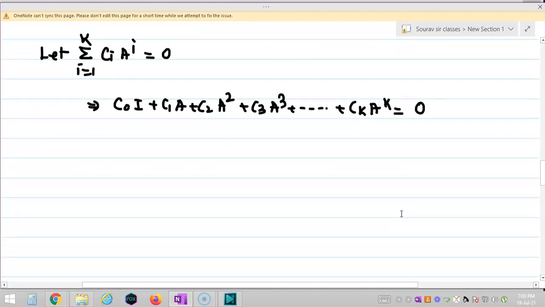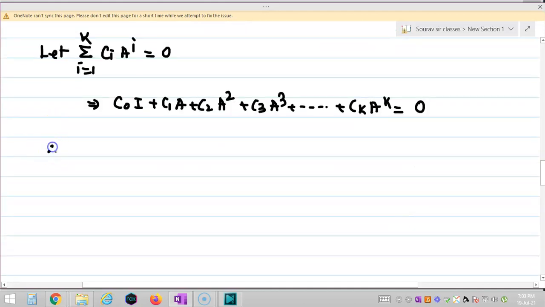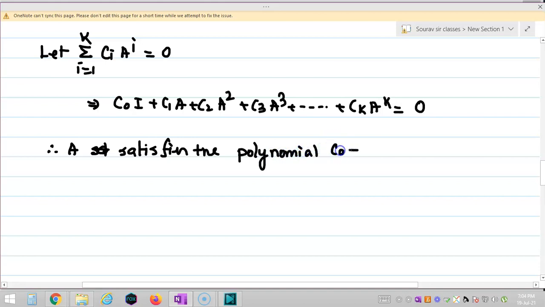Therefore I can say A satisfies the polynomial c0 plus c1 x plus c2 x square plus dot dot ck x to the power k, right? Now A satisfies this polynomial.